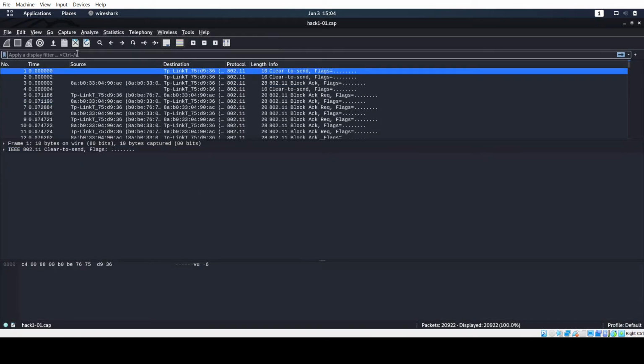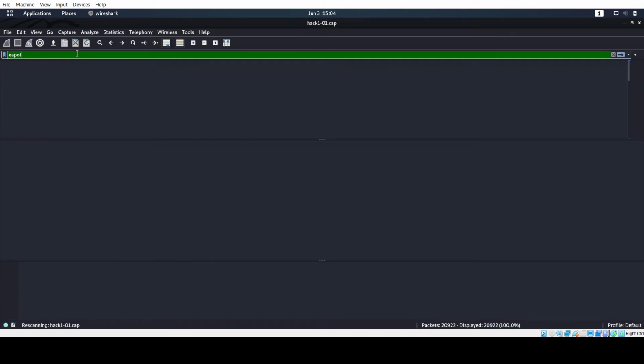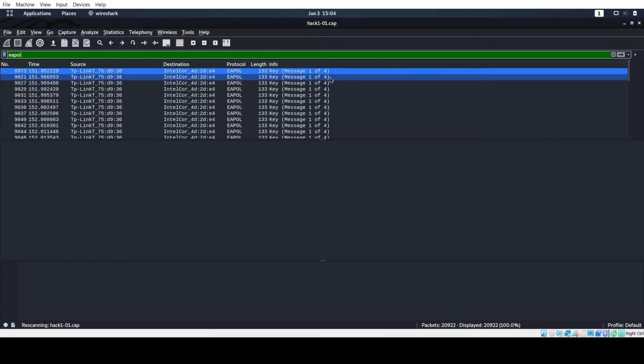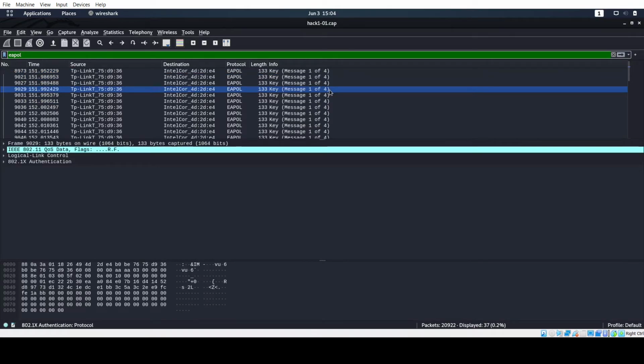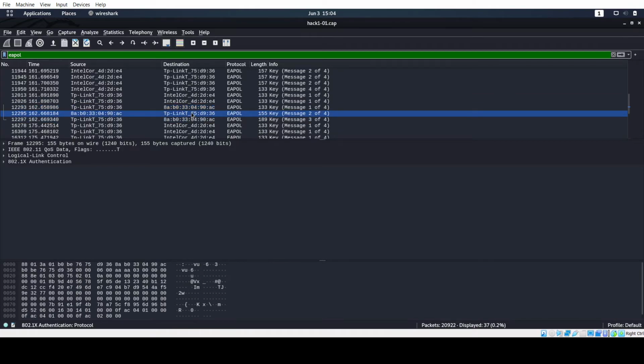Okay. Once Wireshark is open, just type here EAPOL. You will see access point to destination, there is one message going, and then we have device to access point messages going on over here. Sorry, the screen is too small.